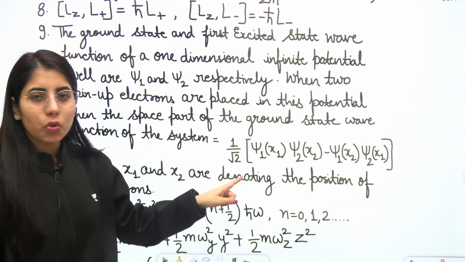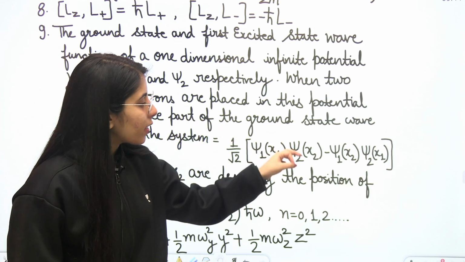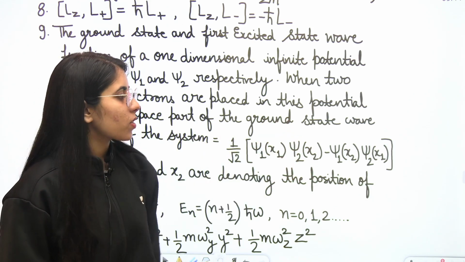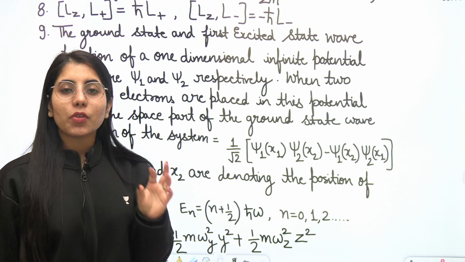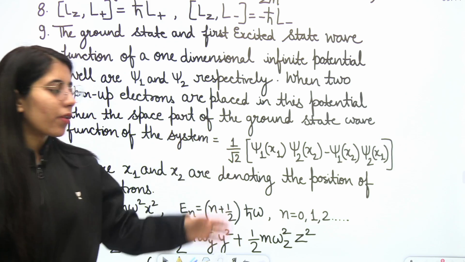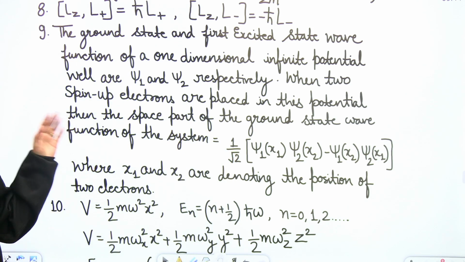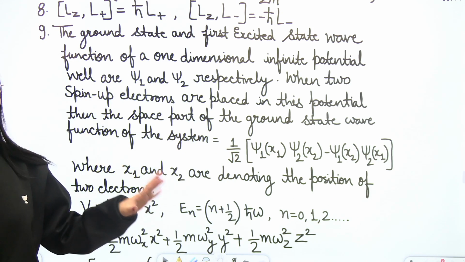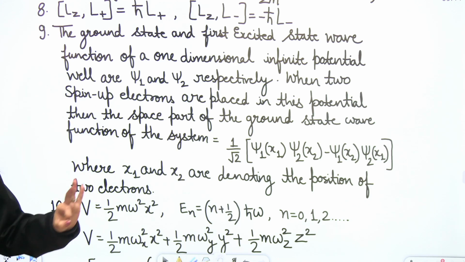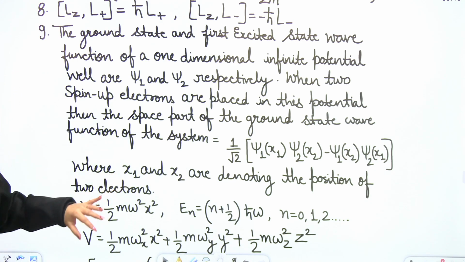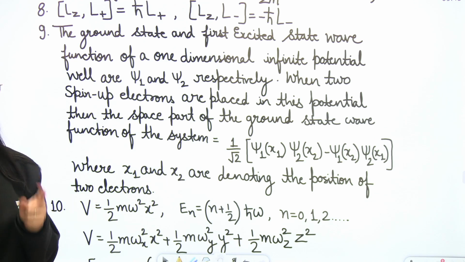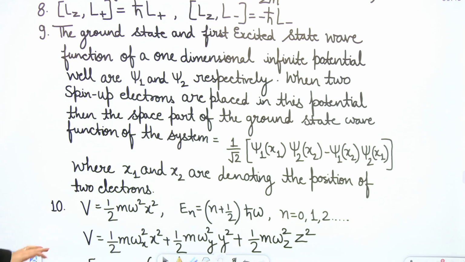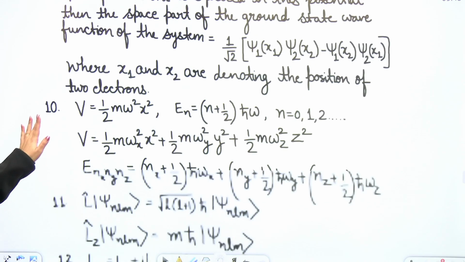It will be 1 upon root 2 times psi 1 x1 psi 2 x2 minus psi 1 x2 psi 2 x1. For spin up electrons, or electrons having the same spin, you are going to write the wave function in this manner, where x1 and x2 denote the positions of the two electrons. So this is important, and based on this expression or condition we had many questions in previous years, so focus on this one a little more.